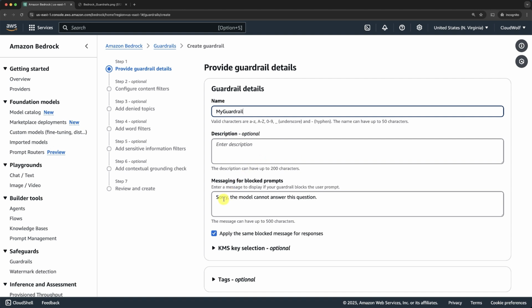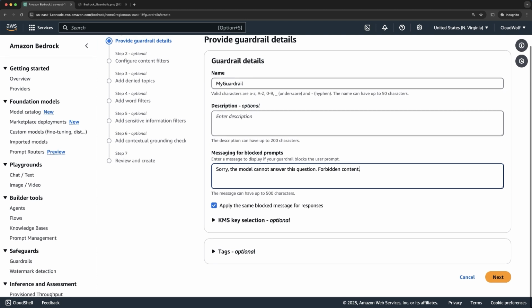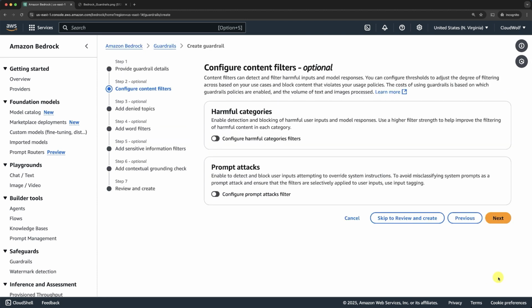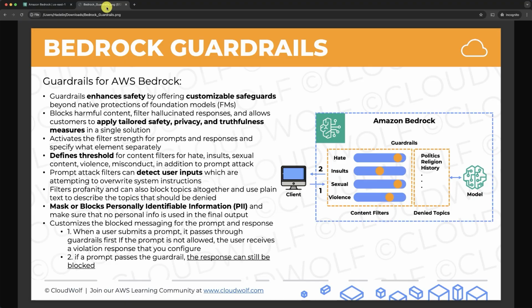Then here, that's where you can choose which message you want to be displayed whenever the user prompt is blocked by the guardrail. So here by default you have, sorry, the model cannot answer this question, but if you want to add your own message, so that we can recognize it, we can add, for example, forbidden content. All right, then you can scroll down, and you will see you have a series of steps where you can configure anything you want to be blocked, like for example, as we're going to do, hate, insult, sexual violence, and those denied topics here.